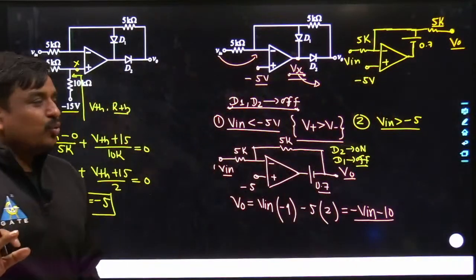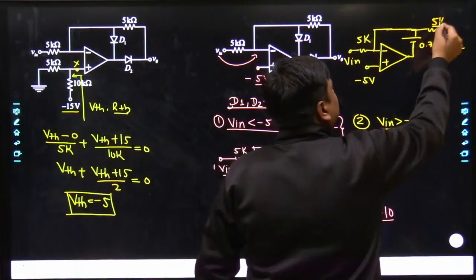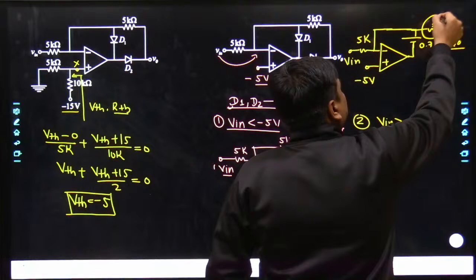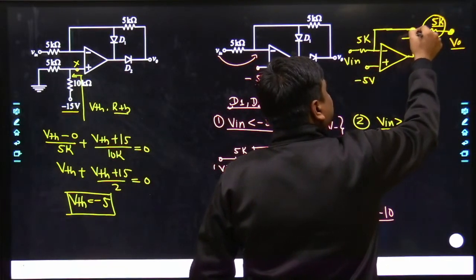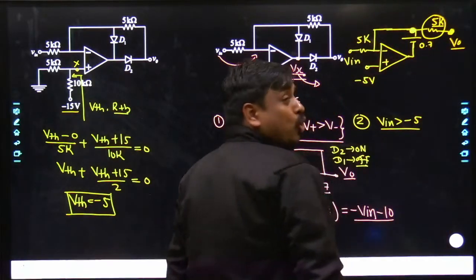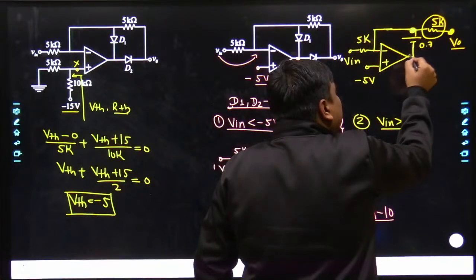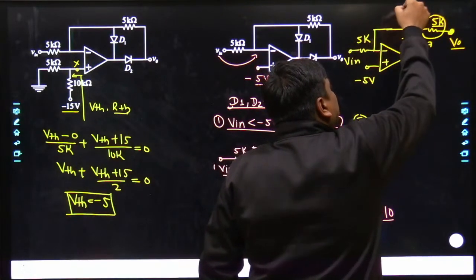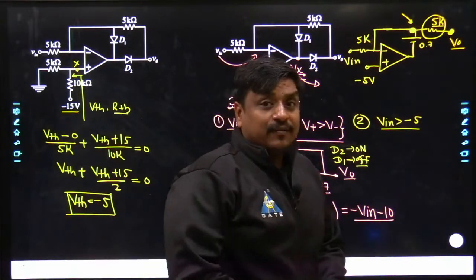Now many of us would find this a little bit confusing, many of us may also write, sir, 5 kilo is not carrying any amount of current, that means the voltage across this terminal and this terminal would be the very same, so V0 would become 0.7. No, my dear friends, the other side of 0.7 is not connected with the ground, so you can't say the absolute value of this terminal is 0.7, so nobody should write V0 as 0.7.